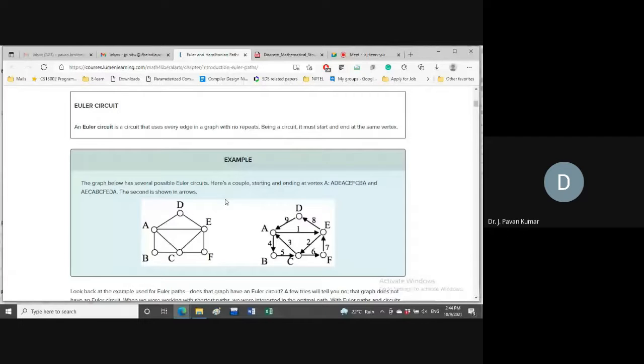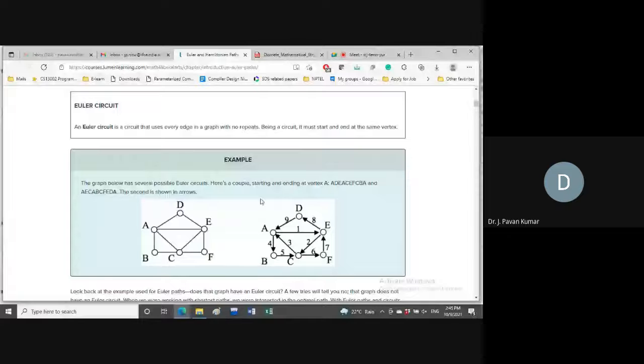Next, now the question is, as we have discussed in the previous class, what is the restriction to have an Euler circuit in a graph? What is the restriction? We have discussed one thing. Only even degrees we should have for every vertex. Every vertex should have even degree. If a vertex has odd degree, then straight away we can say it does not contain an Euler circuit. Like that we can prove several things.